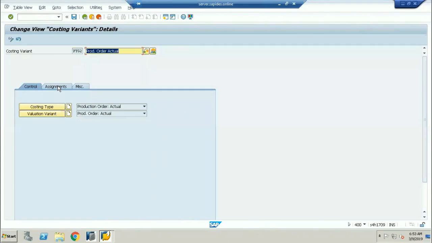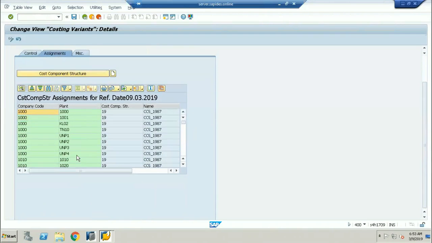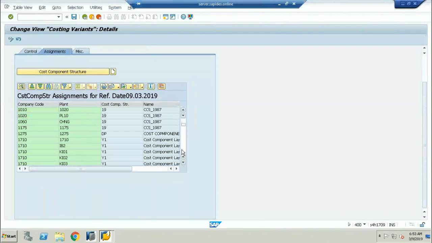We are going to be calculating the actuals. And here, this is the cost component structure, which I'm going to be assigning. Here you can see that this is going to be called the cost component structure for your company code. If I go and see the company code, so this is the company code. There are several plans that have been assigned to your company code. You can see here multiple plans have been assigned, and this is your cost component structure.